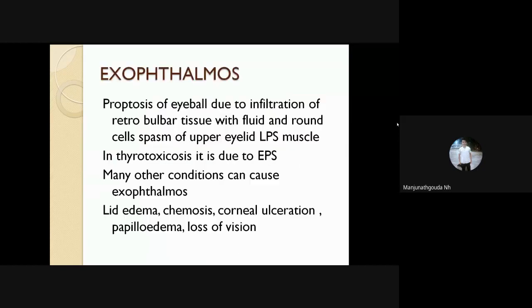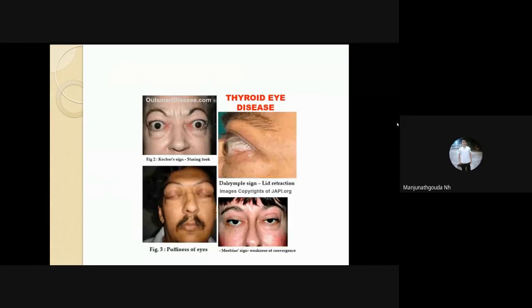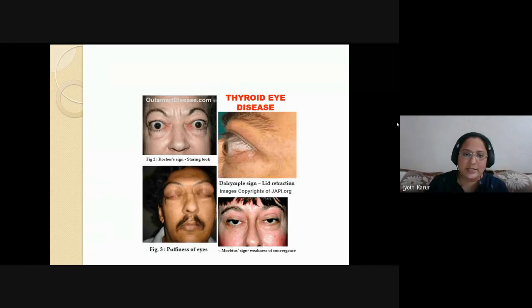Ma'am, Kocher sign, here it's given staring look. It is not only staring look, but also it is combined with the infrequent blinking as well as excessive protrusion also visible. So Kocher's is the most severe form. It is a very, very severe form. Even the eyebrows are being elevated. Almost all the signs, if you combine, it is the Kocher sign.